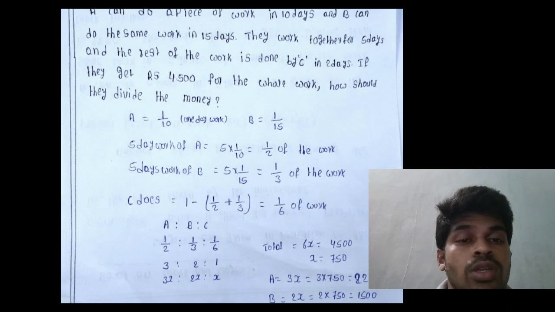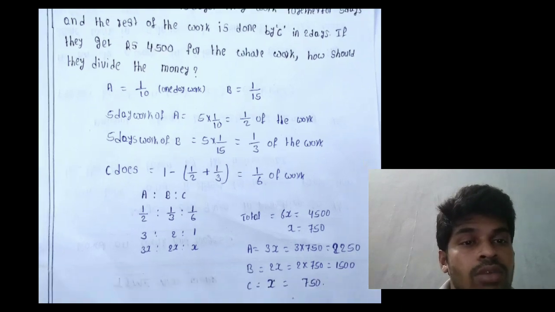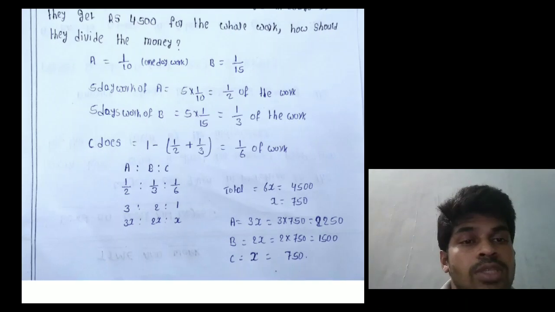That means the work done ratio A is to B is to C is 1 by 2 is to 1 by 3 is to 1 by 6, that equals 3 is to 2 is to 1. Total work is 6x, 6x equals 4500, x equals 750. A's share is 3x, that equals 3 into 750, 2250, and B equals 2x, that equals 2 into 750, that equals